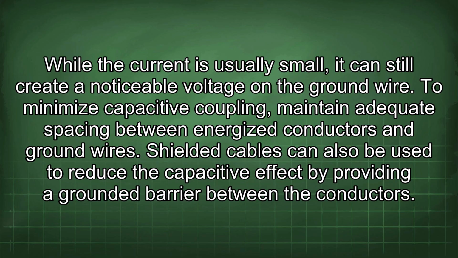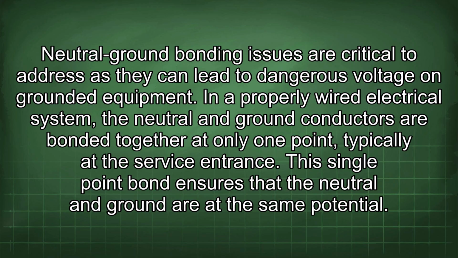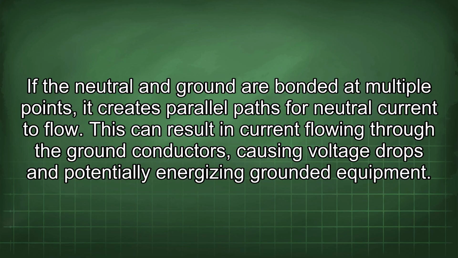To minimize capacitive coupling, maintain adequate spacing between energized conductors and ground wires. Shielded cables can also be used to reduce the capacitive effect by providing a grounded barrier between the conductors. Neutral ground bonding issues are critical to address as they can lead to dangerous voltage on grounded equipment. In a properly wired electrical system, the neutral and ground conductors are bonded together at only one point, typically at the service entrance. This single-point bond ensures that the neutral and ground are at the same potential. If the neutral and ground are bonded at multiple points, it creates parallel paths for neutral current to flow.